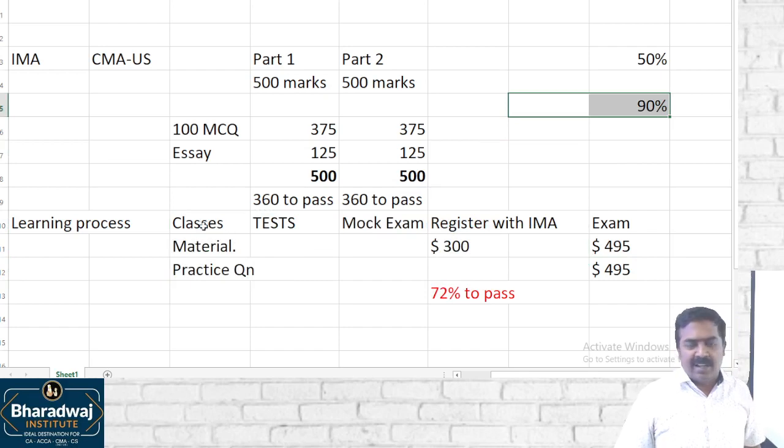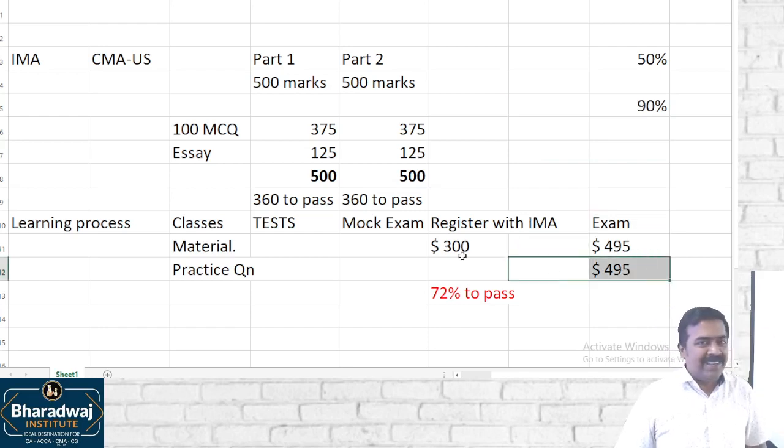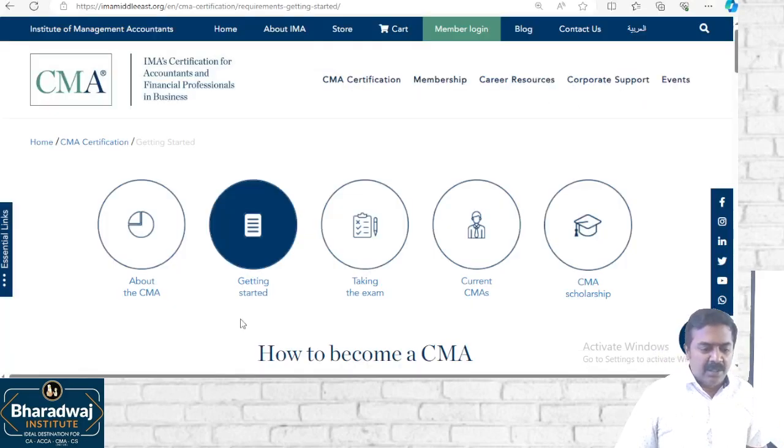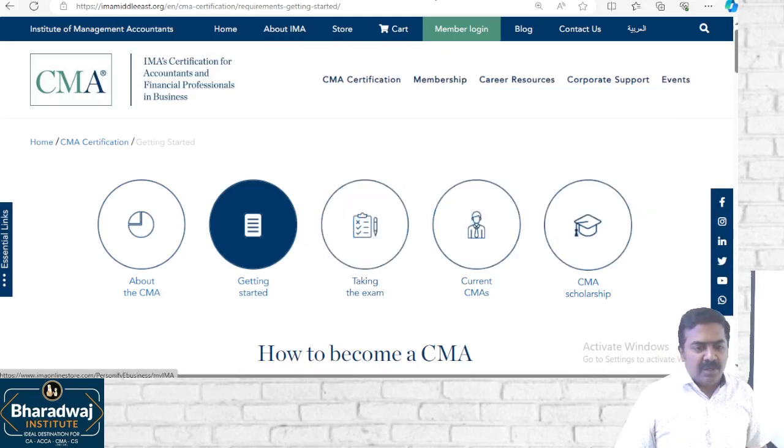90% they pass, not because of our coaching but because of this fees factor. If you lose one exam, 45,000 rupees gone or 40,000 rupees gone. So that is why I insist on this particular process. Now coming to the thing, you start, take the exam, then thereafter you go for it.